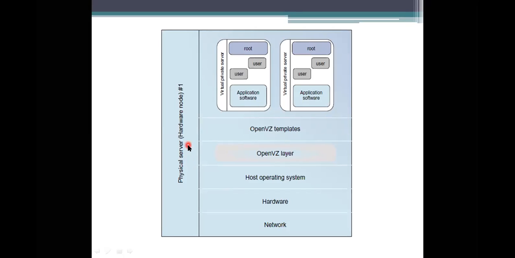I'm not giving the name as physical server; what I am giving is a physical server, which is the hardware node. I just switch the hash one, and it is the first template or the first thing you are using. And you are going to use many operating systems or images to create an environment here. There is a possibility of maintaining multiple single operating system images here.